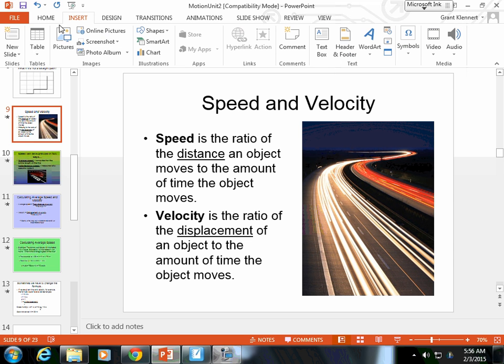All right, section 11.2. I feel the need for speed.